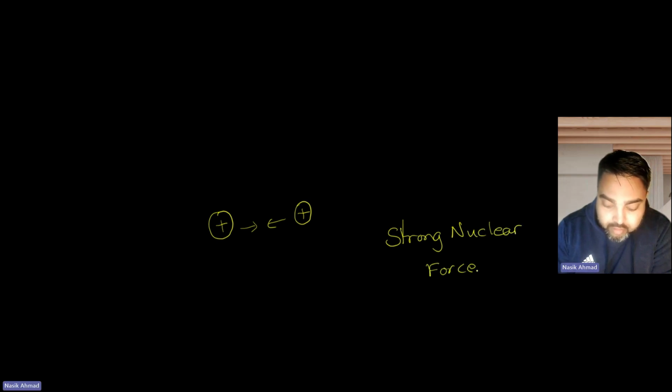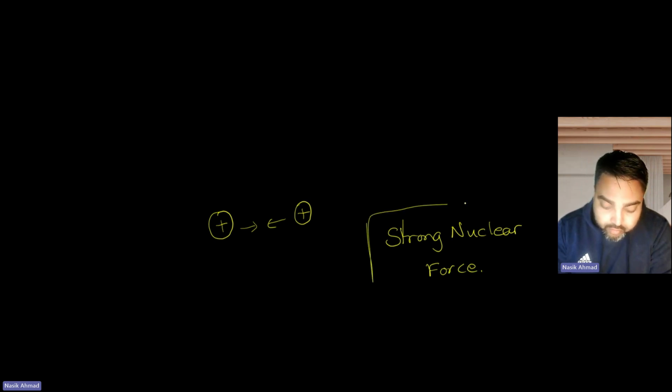So why doesn't every atom just fly apart? Because there's another force called the strong nuclear force. Again, this is above your GCSE. You don't need to know it per se, but hopefully it gives you an idea.